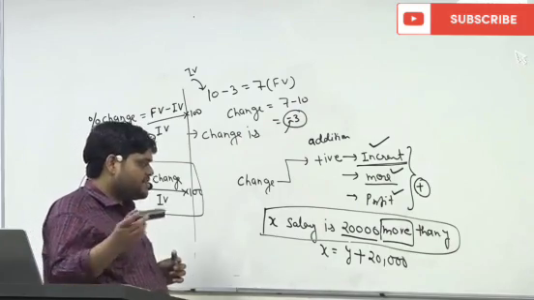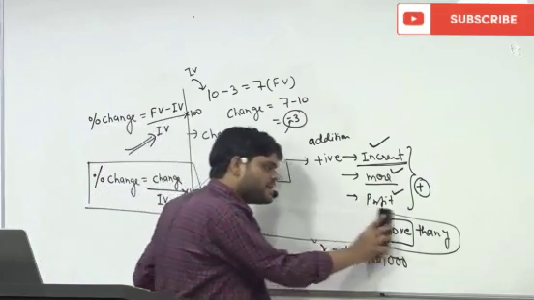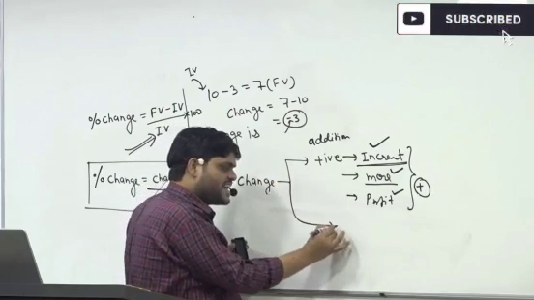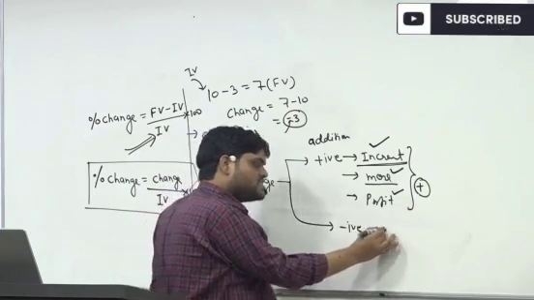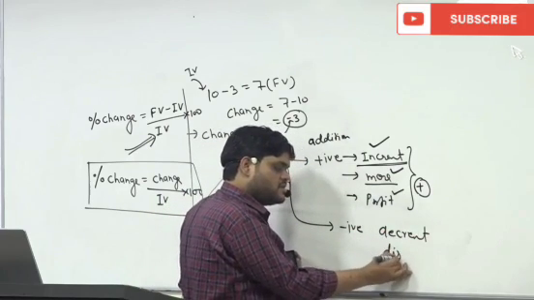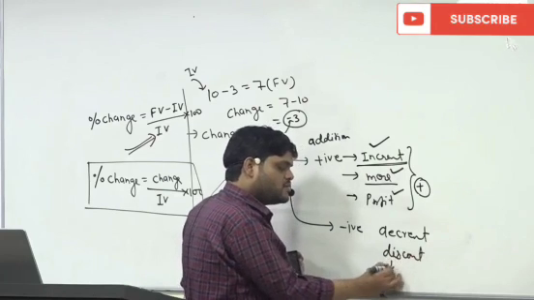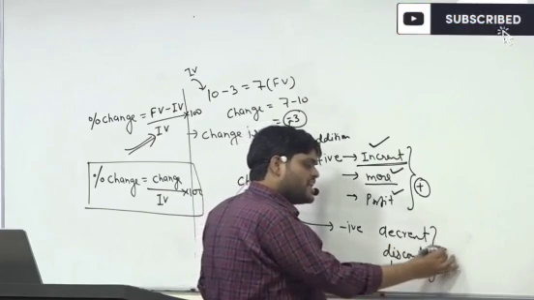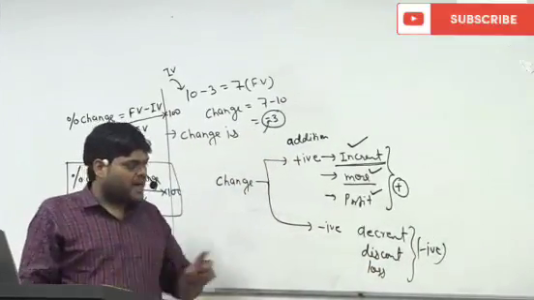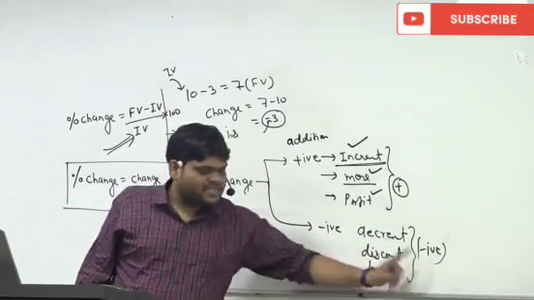Similarly, whenever the change is negative, the simple meaning is decrement, discount, loss. Whenever these terms come, the first thing that comes to your mind is that something is getting subtracted.